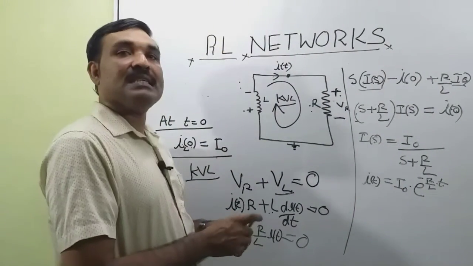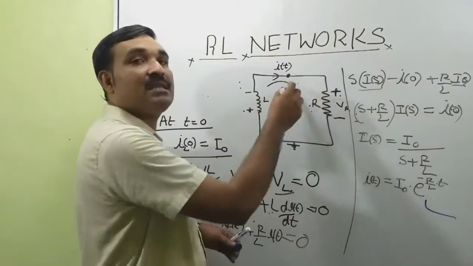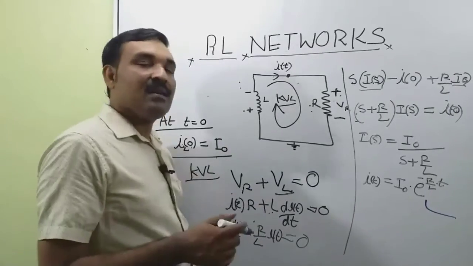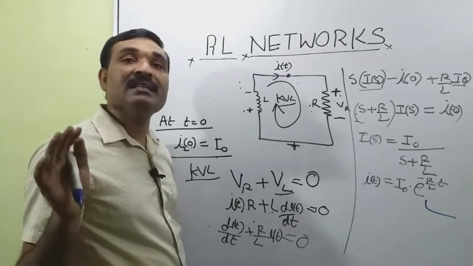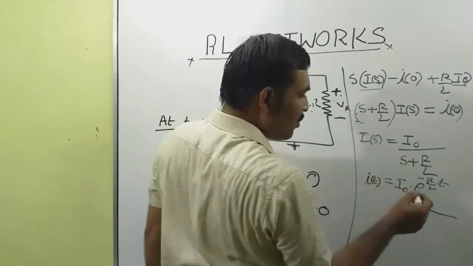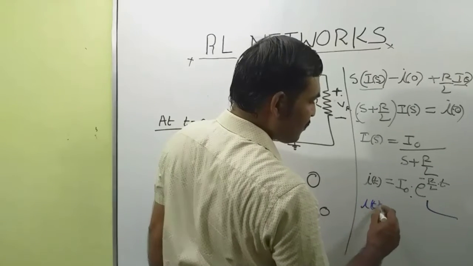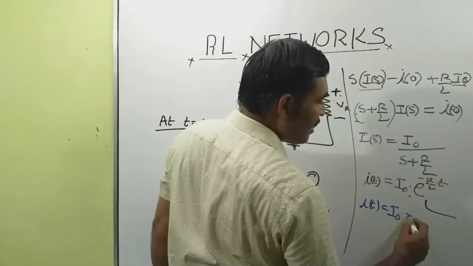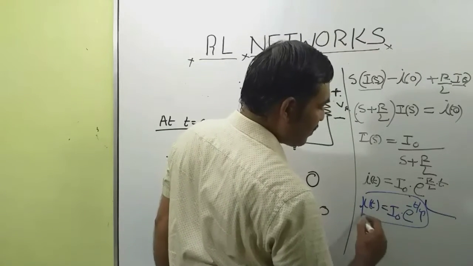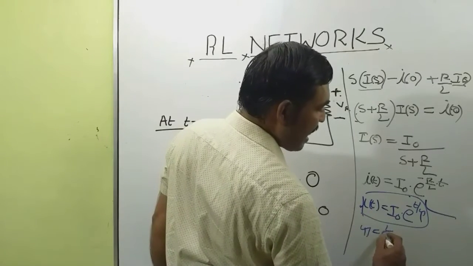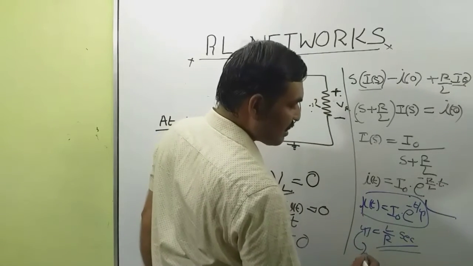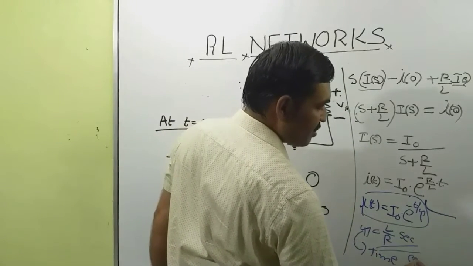So this is the expression for current through this circuit. This is a source-free circuit. There is no voltage source or current source. The initial current in the inductor is due to the stored energy in the inductor. That current will decay through this resistance. Now we can write i(t) equal to I0 into e raised to minus t by tau, where tau is equal to L by R seconds. Tau is the time constant of this circuit.